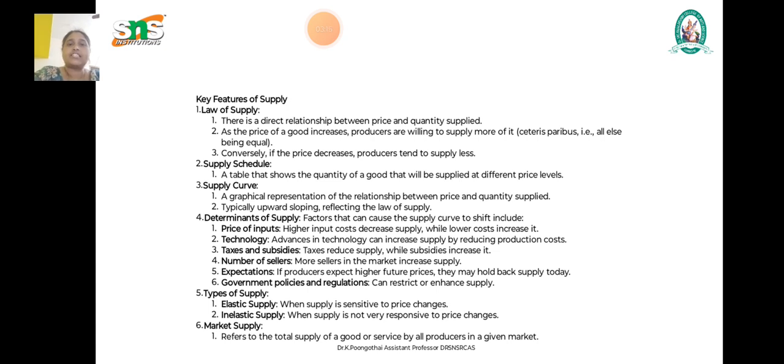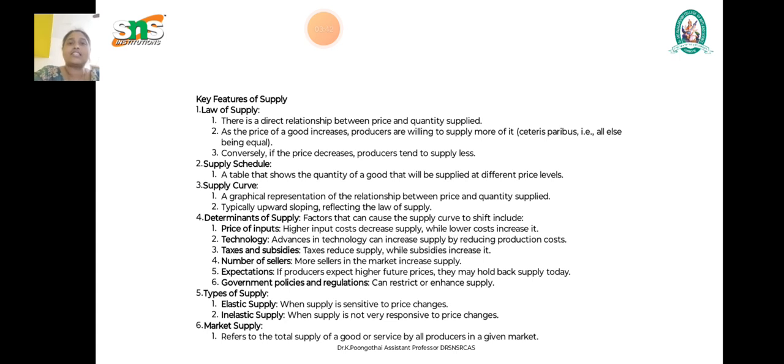The next thing is types of supply. In the types of supply we have elastic supply and inelastic supply. Elastic supply means supply is sensitive to price changes, whereas inelastic supply means supply is not very responsive to price changes. If a change in price brings a change in supply, that is called elastic supply.